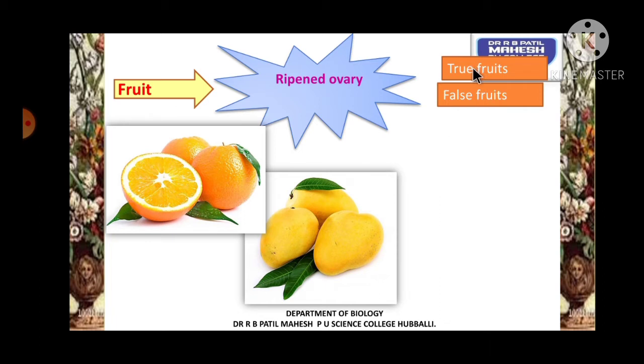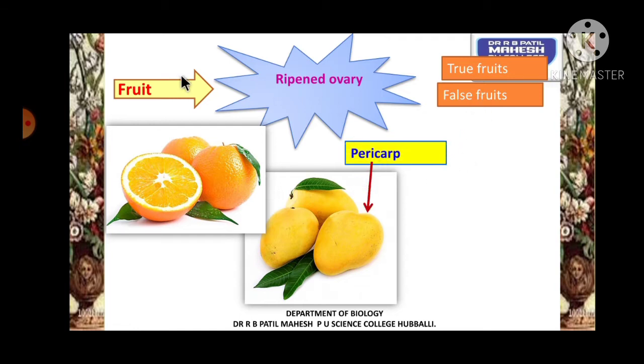A fruit developing from the ovary of the gynoecium. If the ovary is converted into fruit, then it is called a true fruit. If the fruit develops from a part other than the ovary of the gynoecium, then it is called what? False fruit. So let's try to understand these two later.